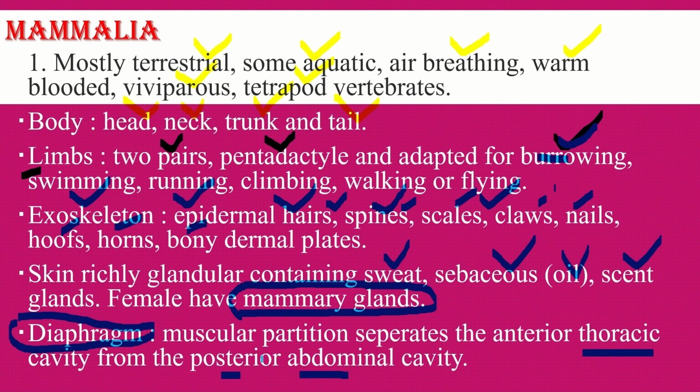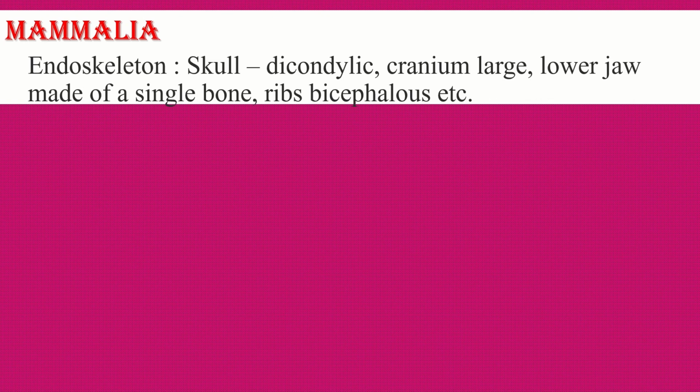Next one, characteristics of the endoskeleton. The endoskeleton is fully ossified, made of bone. One of the major parts of the endoskeleton is the skull, in which the brain is protected. The skull is dicondylic, made with two occipital condyles.